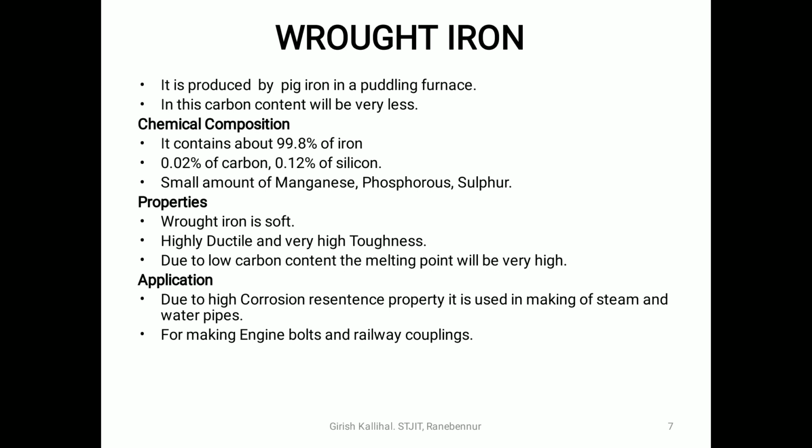As I said, if the carbon content is higher, the material will become brittle or its hardness will increase. Here the carbon content is lesser, meaning its hardness and brittleness will be reduced, and small amounts of manganese, phosphorus and sulfur will be there.